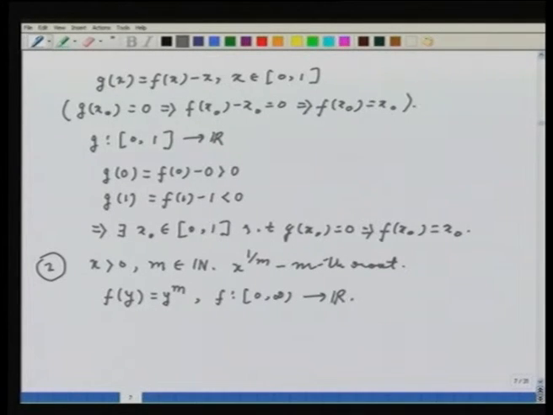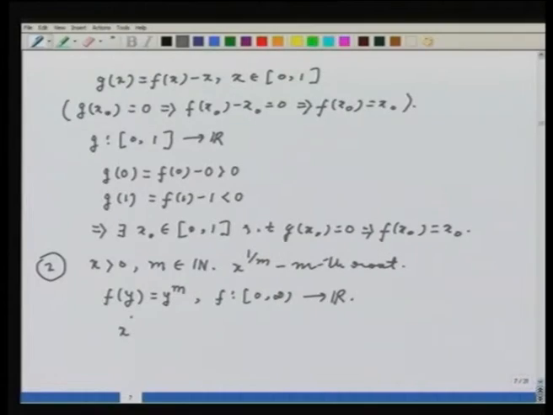So what do I want to show? I want to show that given a real number x, I can talk about x to the power 1 by m. So if x to the power 1 by m equals y, this would then imply that x equals y to the power m. That motivates the definition of the function which I am looking at.